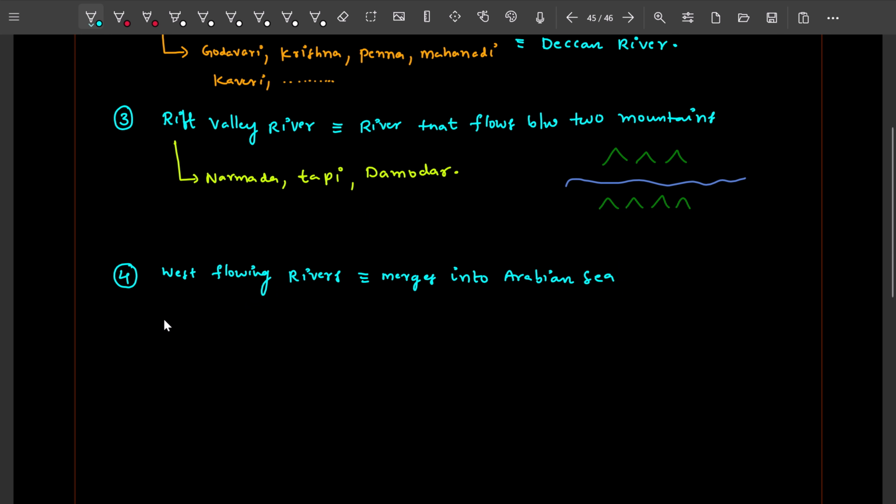And the east flowing rivers merge into the Bay of Bengal.